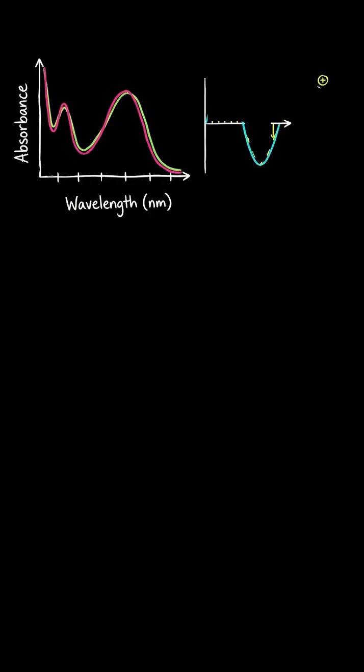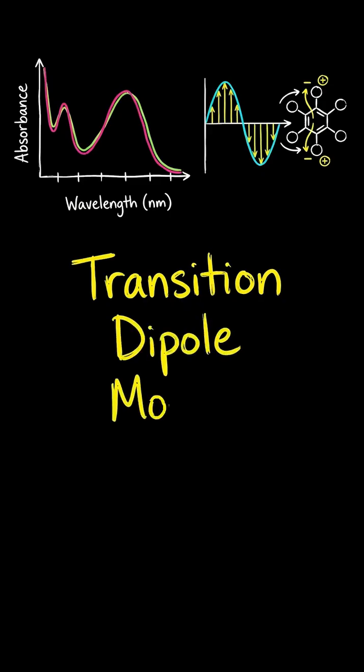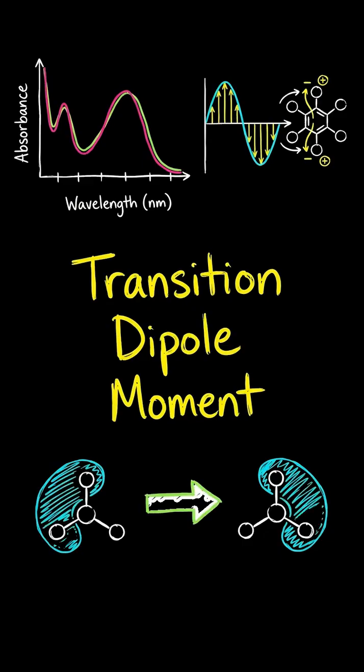Absorption is not just about matching energies. Light is an oscillating electric field, and molecules contain charges. For absorption to occur, the electric field has to be able to push electron density around in the molecule. This requirement is summarized by what chemists call the transition dipole moment. In plain terms, even if the energy matches, the molecule must be able to redistribute charge during the transition. If it cannot, the absorption will be weak or essentially forbidden.